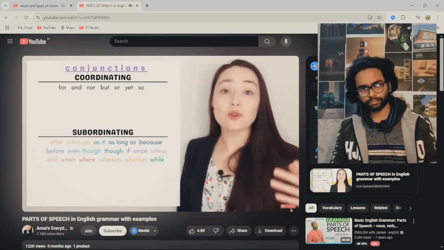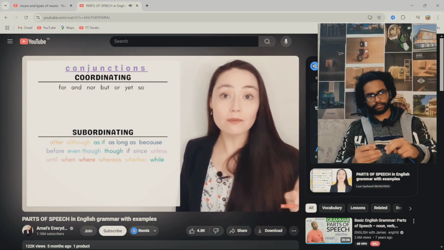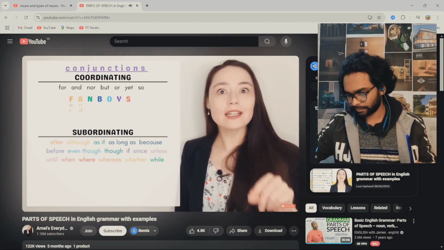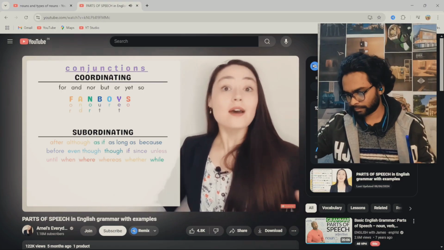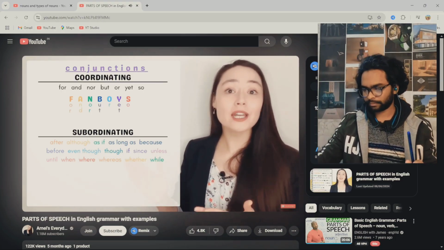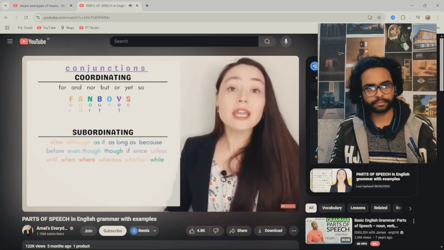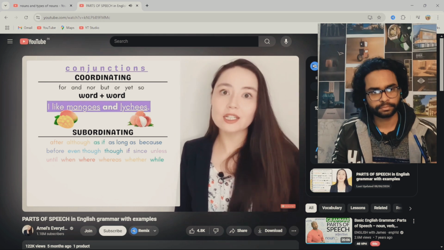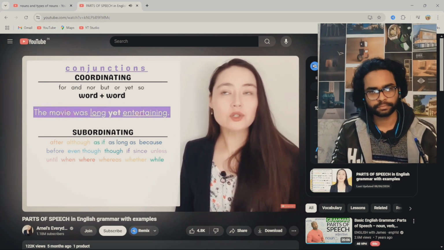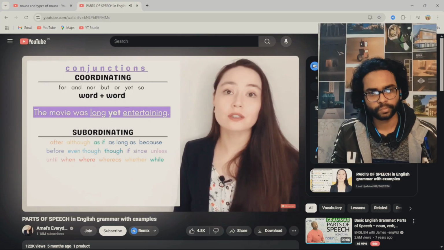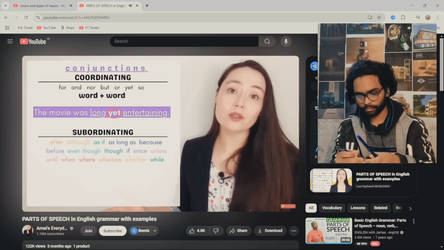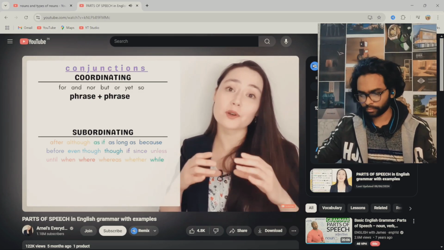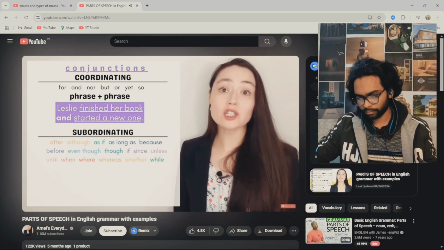In a lot of grammar books and grammar resources, you'll see this, a very helpful tip. FANBOYS. F is for, A is for and, N is for nor, etc. FANBOYS can help you remember coordinating conjunctions. A coordinating conjunction can help you connect 2 parts, word plus word. I like mangoes and lychees. The movie was long, yet entertaining. You can see I'm connecting 2 words, and yet is just a less common way to say but. I can connect phrase plus phrase. A phrase just means a group of words. Leslie finished her book and started a new one.